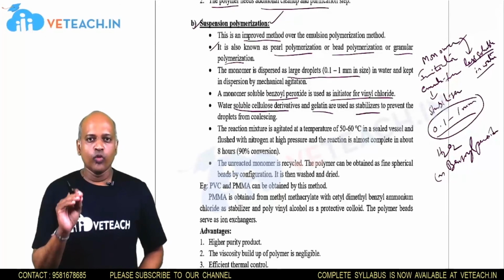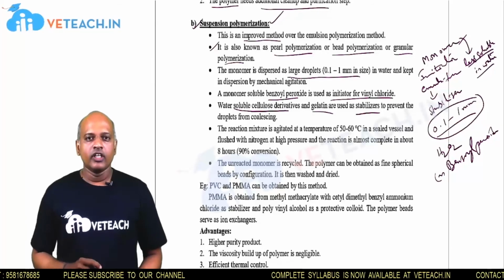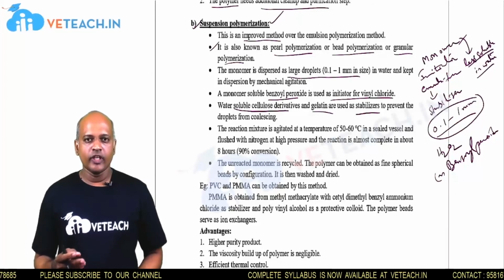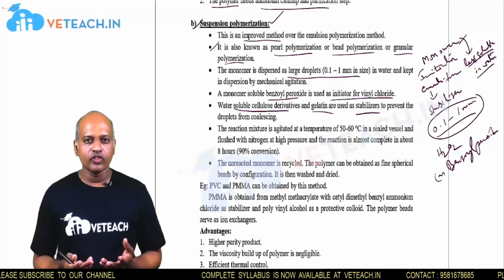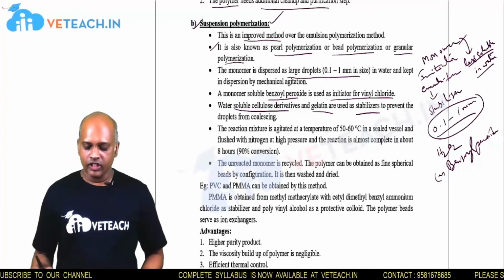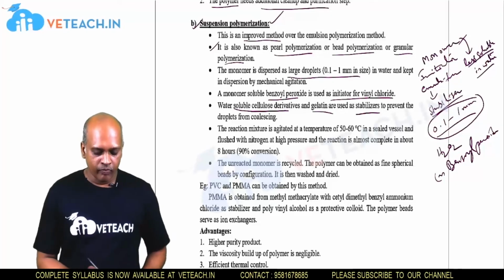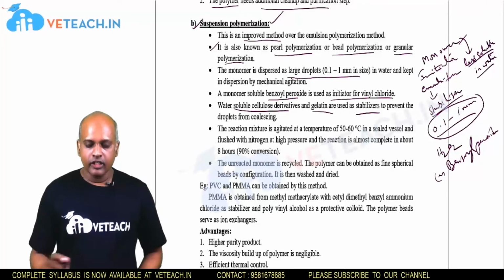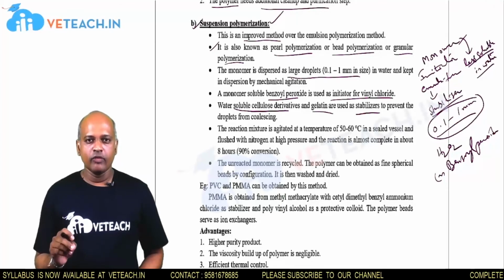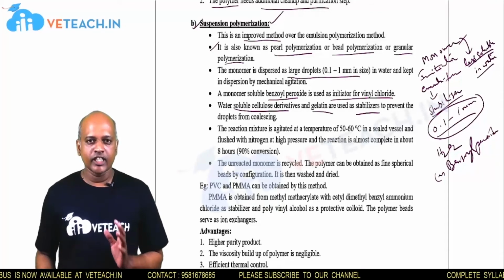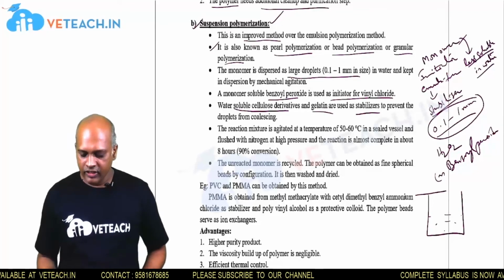The monomer should be less soluble in water. Next one, the initiator is a peroxide like benzoyl peroxide or hydrogen peroxide, and stabilizers like cellulose derivatives or gelatin can be used. These stabilizers should be either water soluble or monomer soluble. These three, the mixture of monomer, initiator and stabilizer, are called the reaction mixture. This reaction mixture is taken into a vessel and sealed.